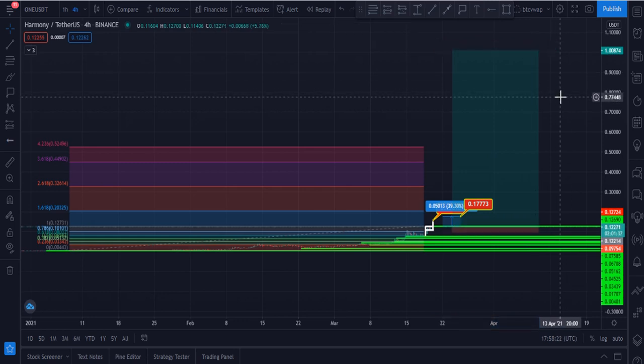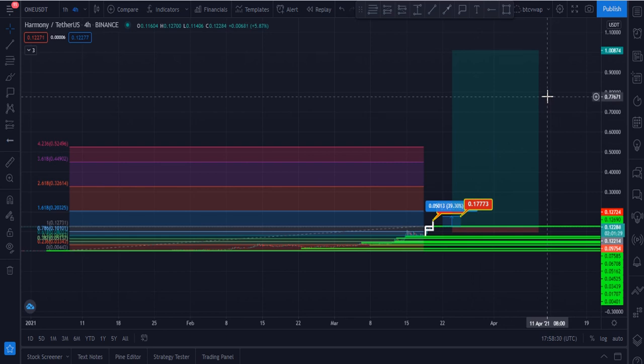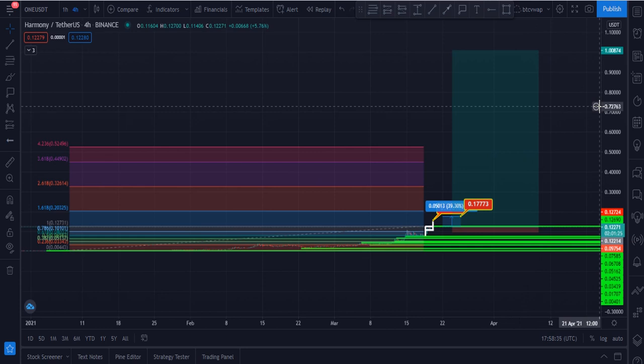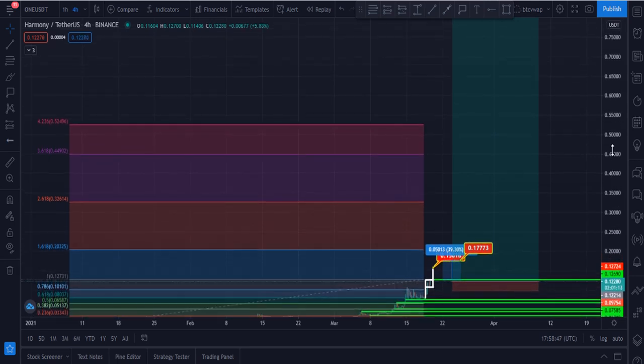This is my very realistic target. First target is 0.52, or you can say $0.50, and second target is $1 for this token. And these are the targets of 2021, and Harmony should hit these targets within 2021. These are very realistic targets for Harmony right now.